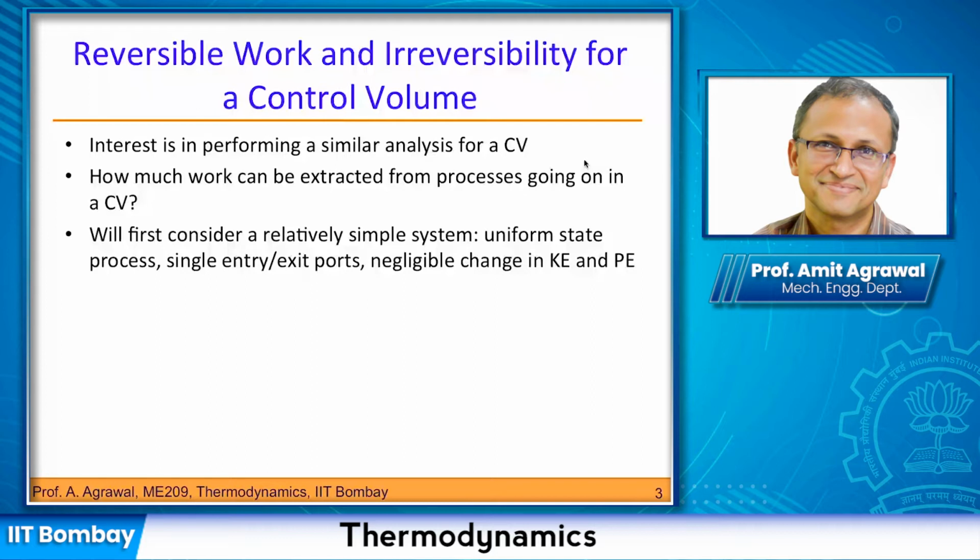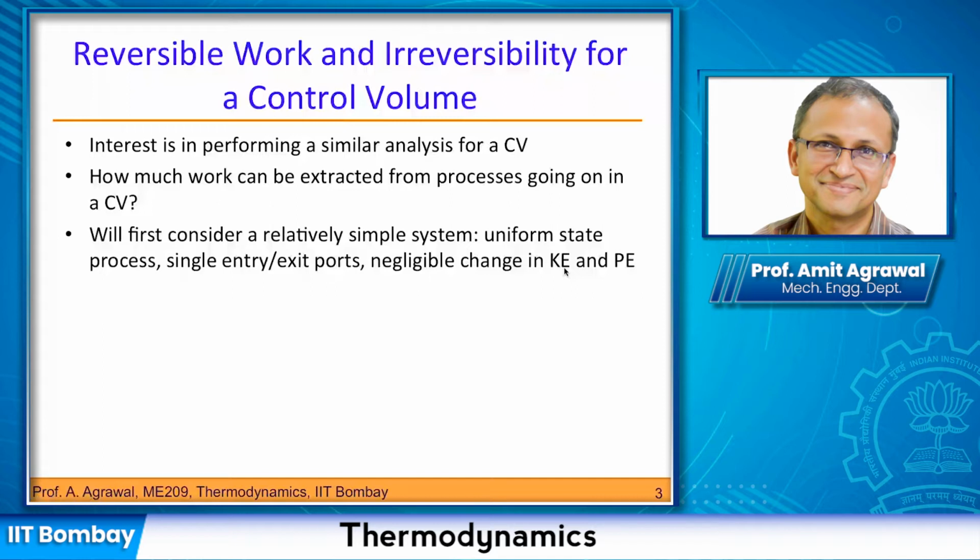All the complexities will be there in this case, but not unnecessary complexities which could confuse us. So we will take the case of a uniform state process which has a single entry and a single exit, with negligible changes in kinetic energy and potential energy.